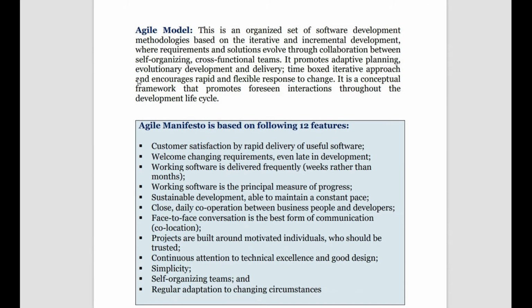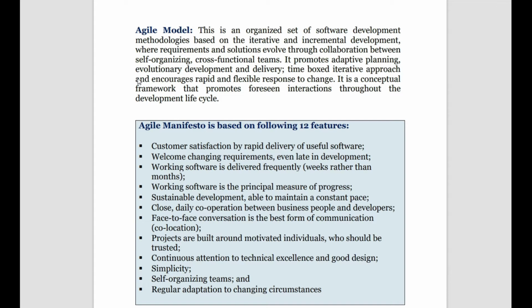Then comes the agile model. Agile model is organized. So what is it? It is a process where the teams interact with each other, teams collaborate with the customer, and then they make a product. It's not something done independently, but a group team effort. So there is an organized set of activities, a system development methodology based upon iterative and incremental development, where requirements and solutions evolve through collaboration between self-organizing and cross-functional teams. It promotes adaptive planning, evolutionary development, and delivery.